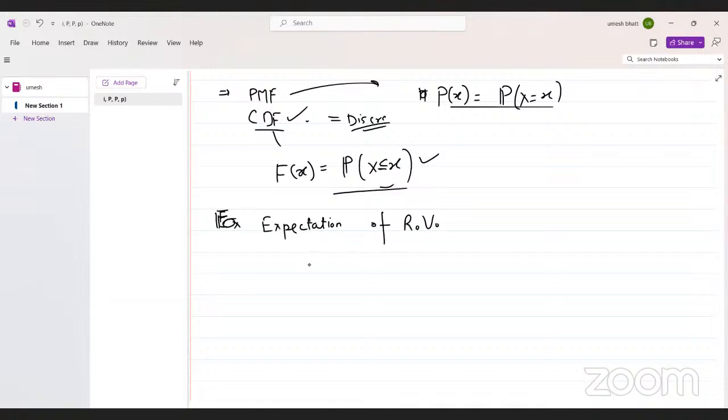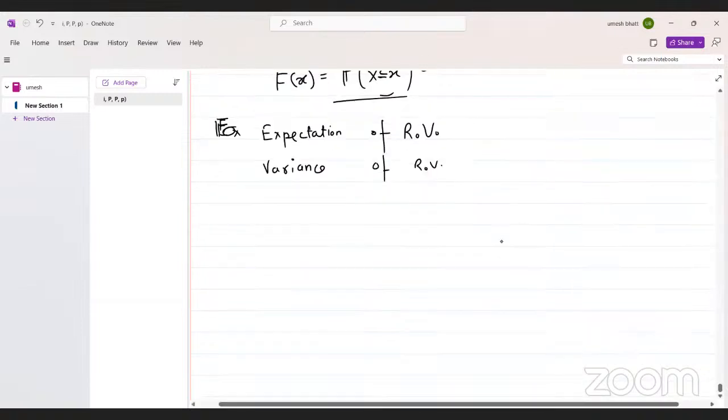After that, we will see variance of a random variable. So what is expectation?